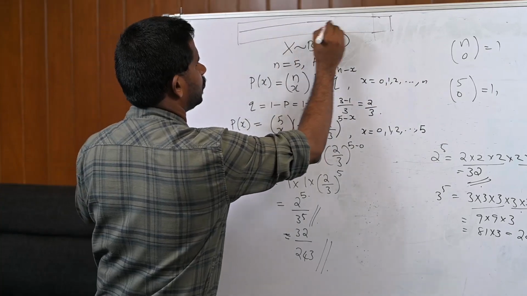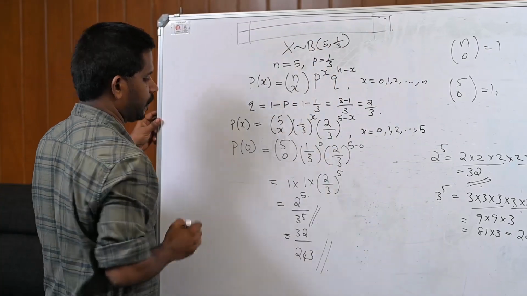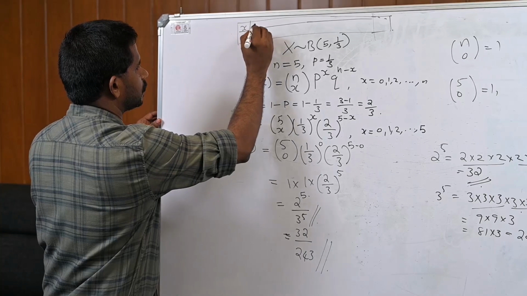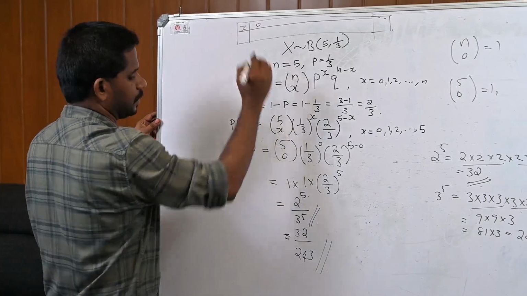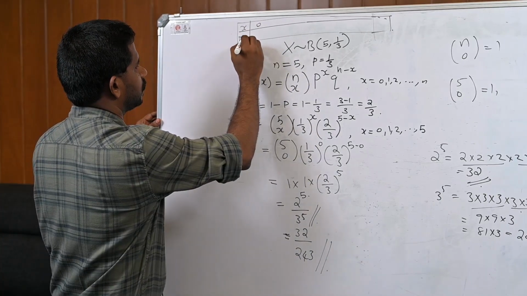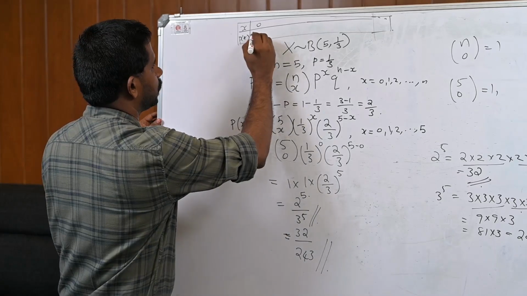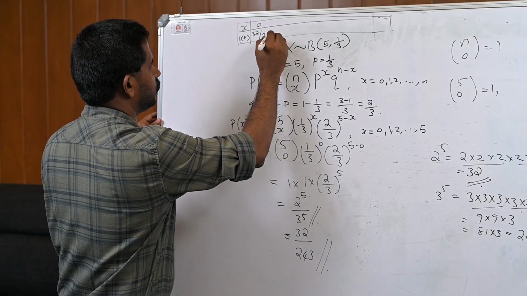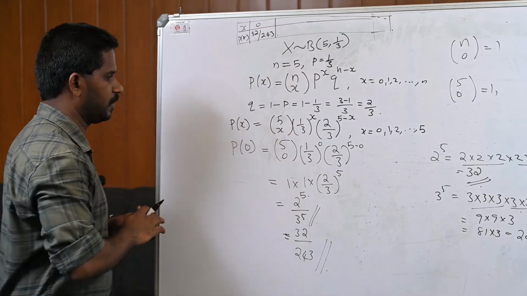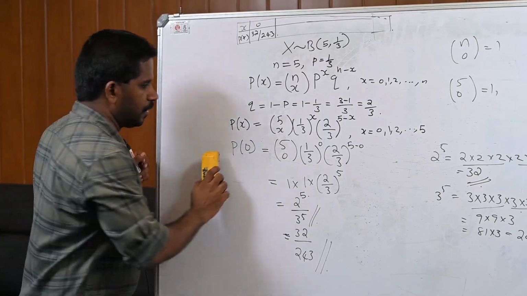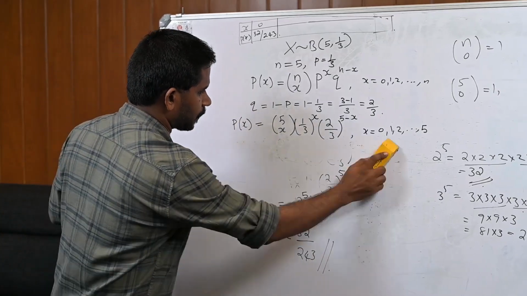Write the probability distribution in a table form. X is 0. Now, what is P of x? Therefore, the value is 32 divided by 243. So, this is the first value. Now, find P of 1.